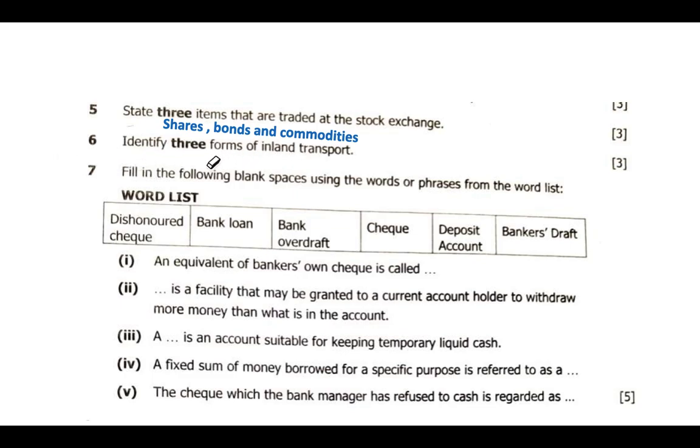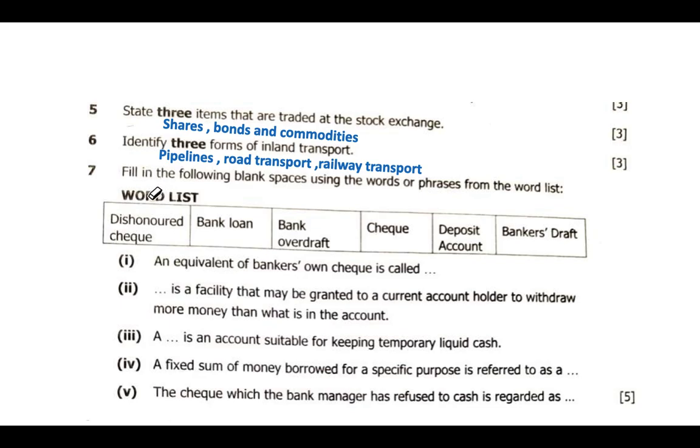Identify 3 forms of inland transport. So for inland transport, the first one which we have is pipelines. We have railway transport, and then we have road transport. We also have waterway transport. That is also an example of inland transport.